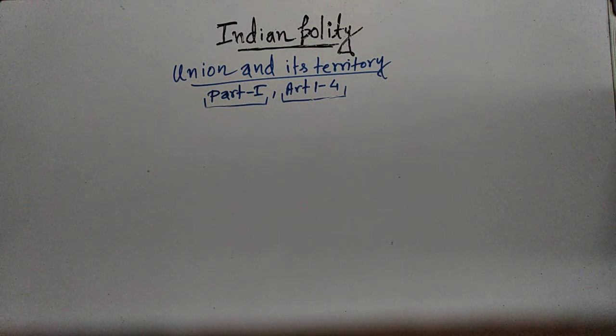Now we'll read Article 3, which talks about formation of new states, and it is giving power to the Parliament, and Parliament may by law form new state by separation of territory, and it can also increase the area of any state, it can diminish the area of any state, it can alter the boundaries of any state, and it can also alter the name of any state.